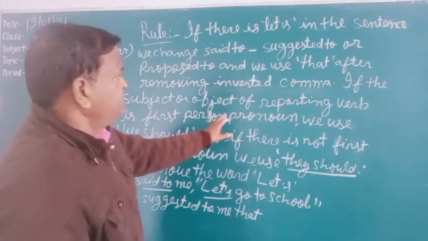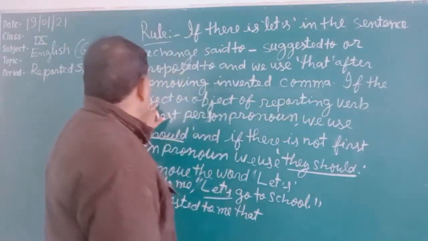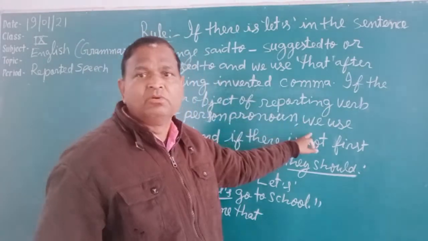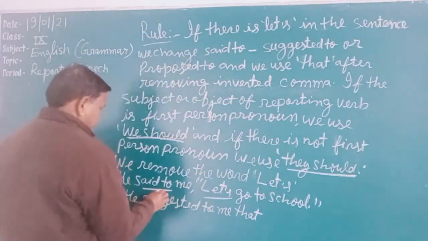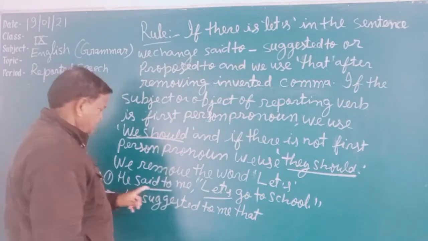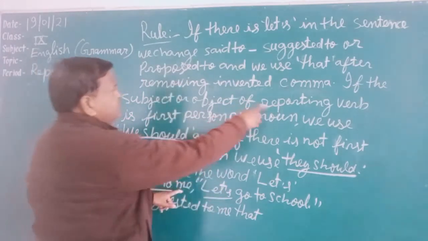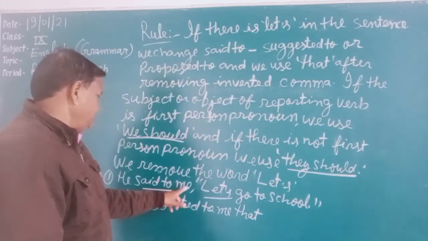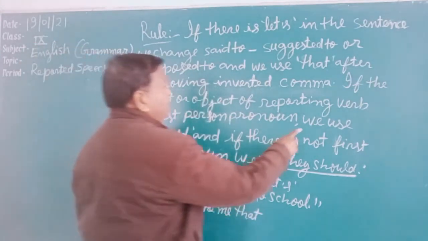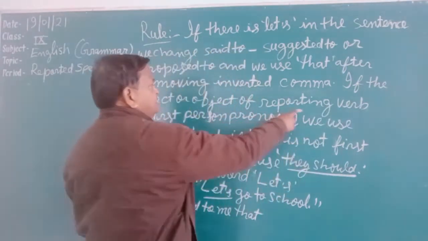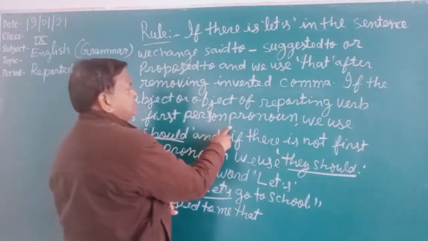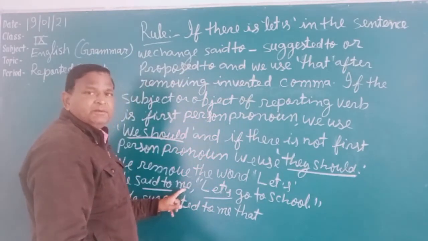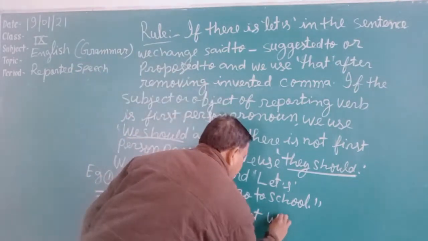Now, further revision. If the subject or object of the reporting verb is a first person pronoun, we use we should. Either subject or object, if any is a first person pronoun. Here a first person pronoun has come, so I will use we should.